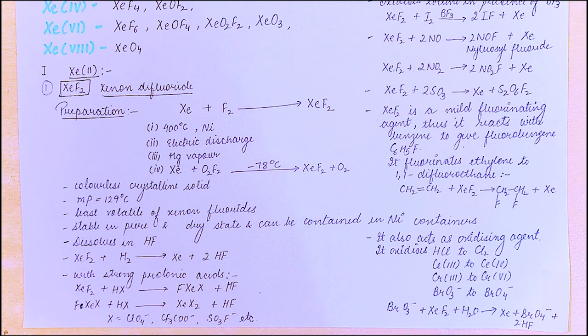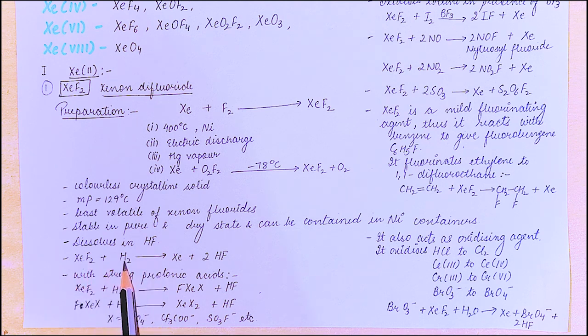Let's see the physical properties. It is a colorless crystalline solid. Its melting point is 129 degrees Celsius. It is the least volatile of the xenon fluorides. Stable in pure and dry state and can be contained in nickel containers. And it dissolves in HF.